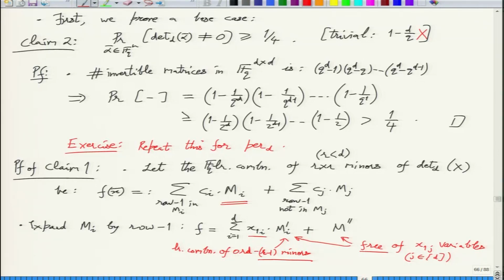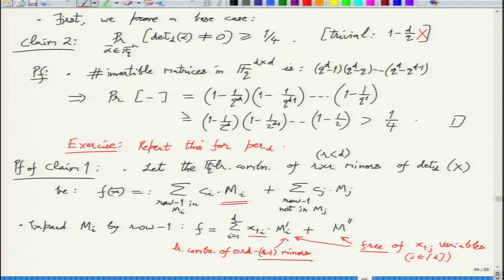You could have this kind of a union bound, right? Mi prime and M double prime might be dependent, but that could be a problem. But then you could work with one of them. As long as the Mi primes themselves don't vanish, we are fine, right?